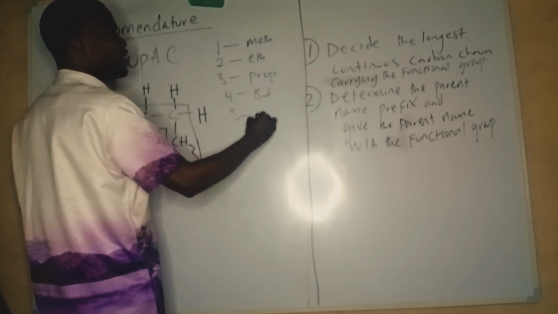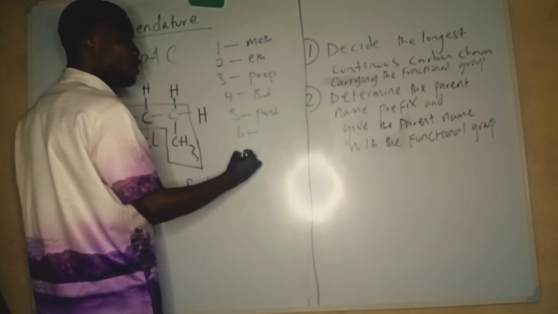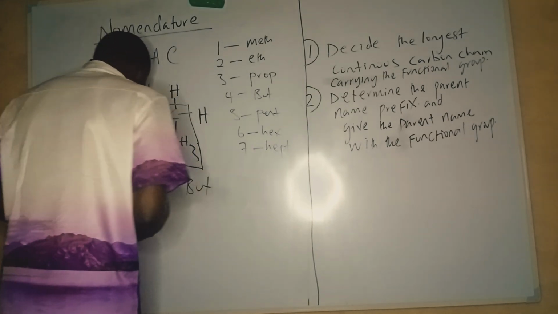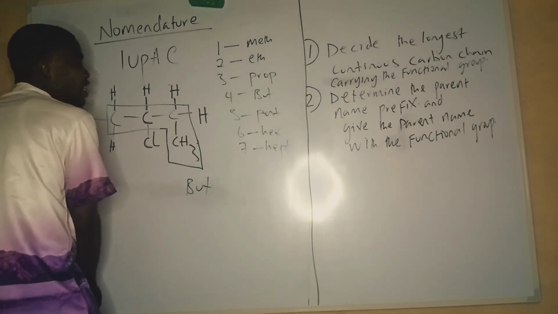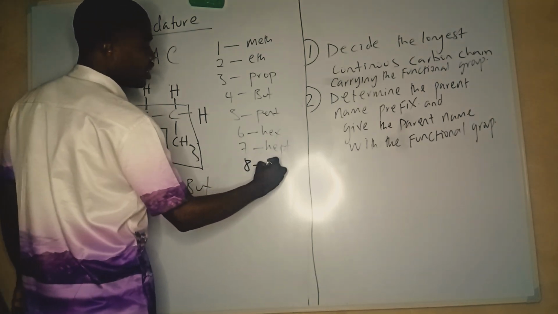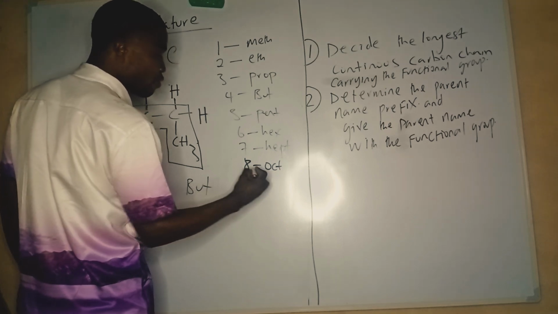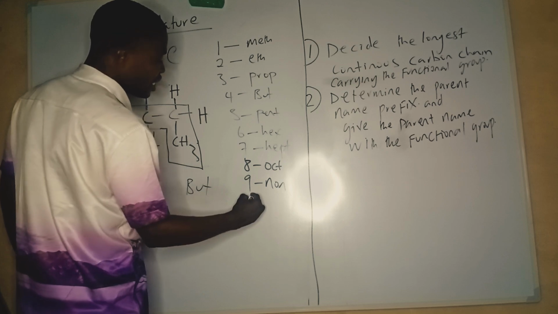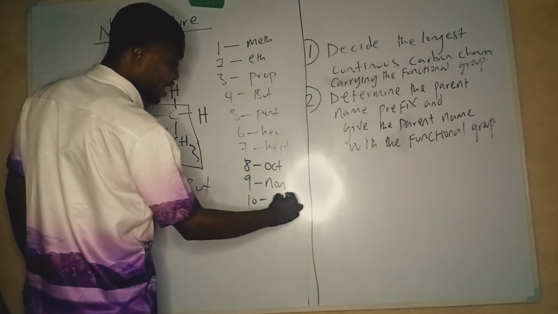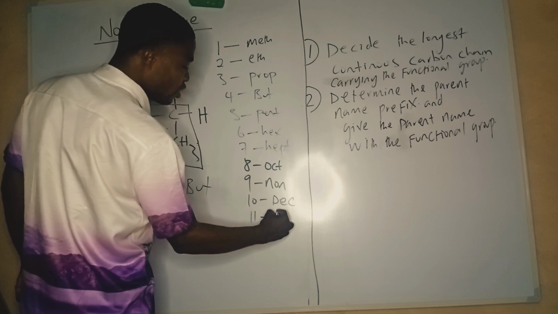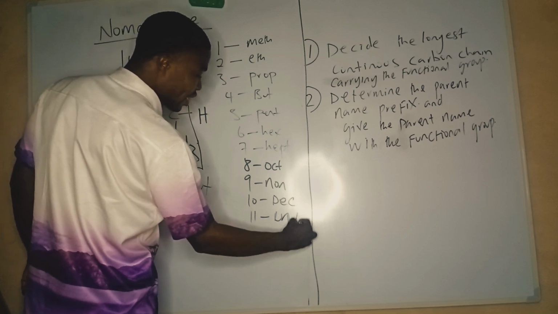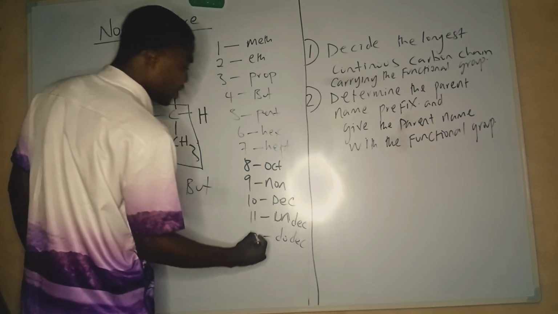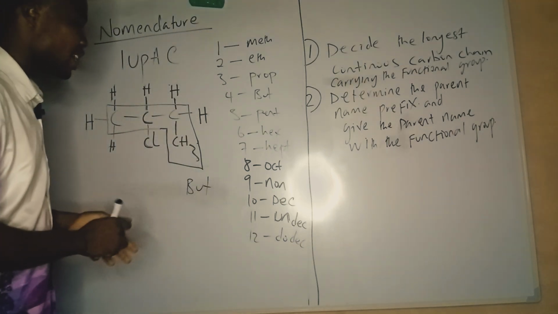5 carbon, the parent prefix is pent. 6 carbon, hex. 7 carbon, hept. 8 carbon, oct. 9 carbon, non. 10 carbon, dec. For 11 carbon, we're going to have undec. For 12 carbon, we're going to have dodec. Those are the special ones. From 13 carbon, we have tridec, 14 carbon, we have tetradec, and so on and so forth.